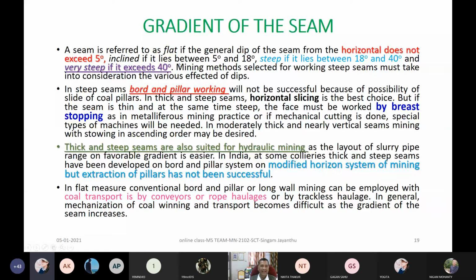Generally we consider seams as flat when the general dip is horizontal and does not exceed 5 degrees, and 5 to 18 degrees we call inclined seams. So inclined seams in Singareni or in BCCL, WCL, MCL are flat seams in the southeastern coalfields, right? And somewhere there are steep seams, 18 to 40 degrees.